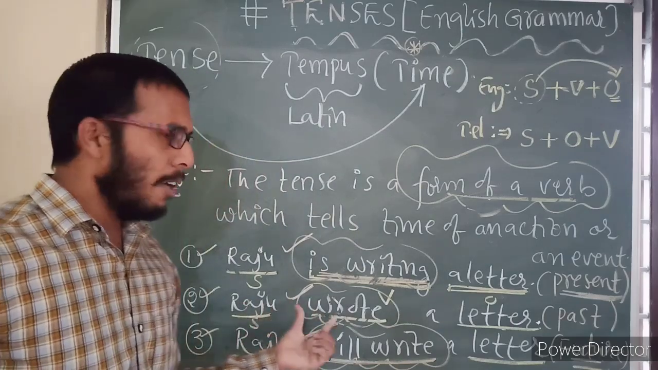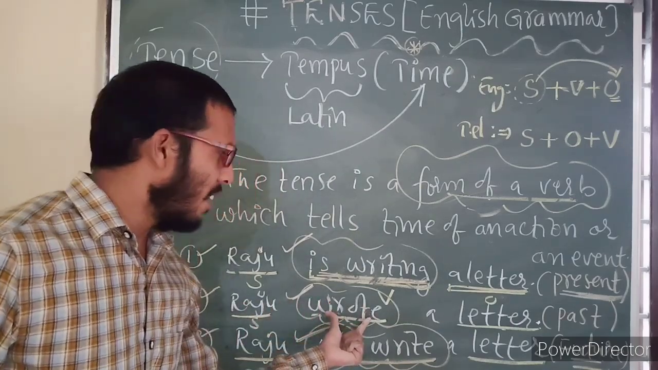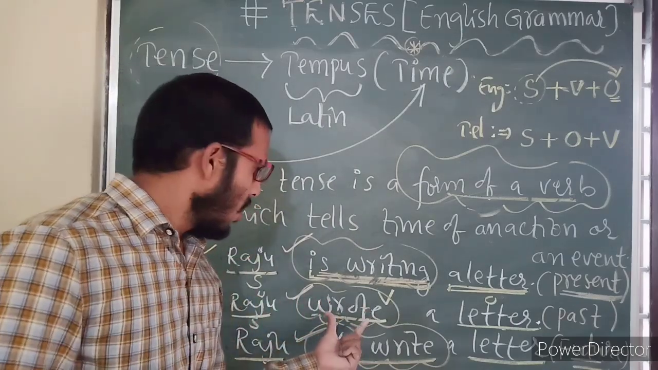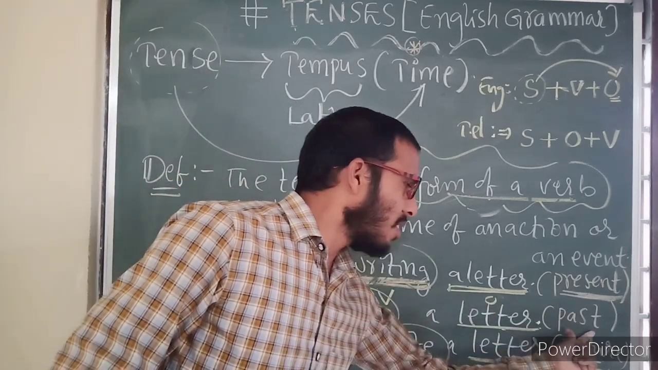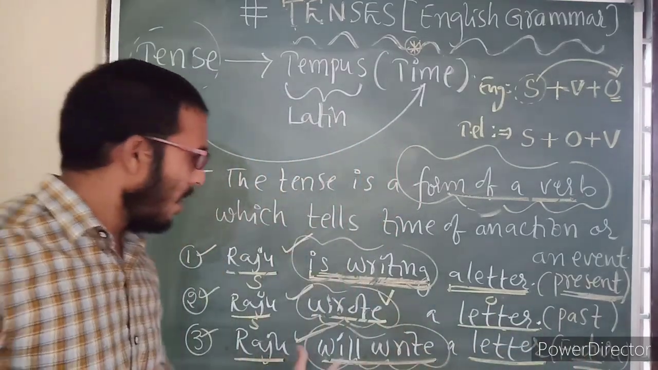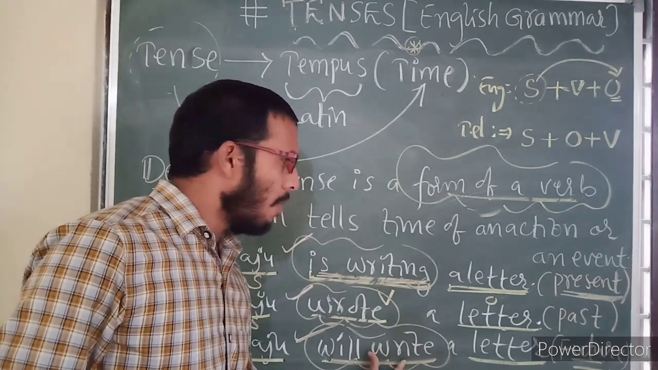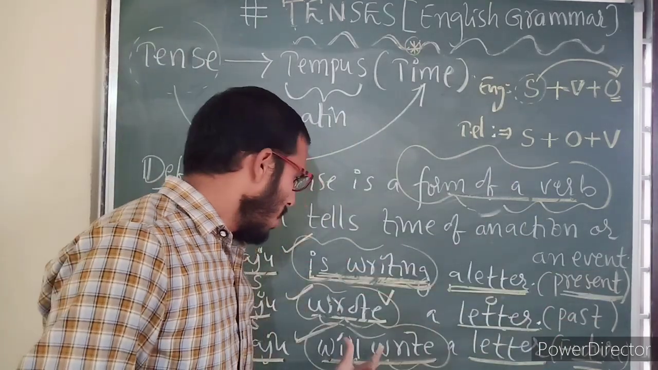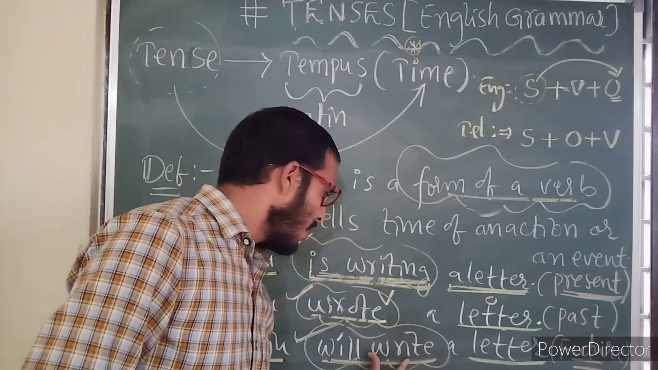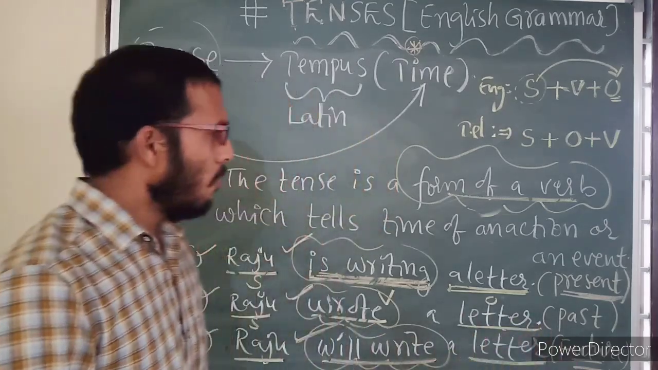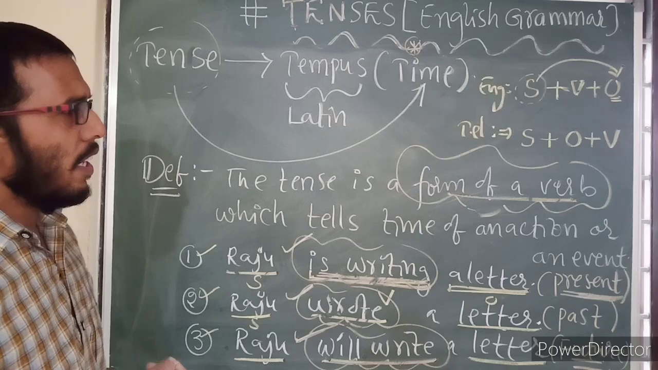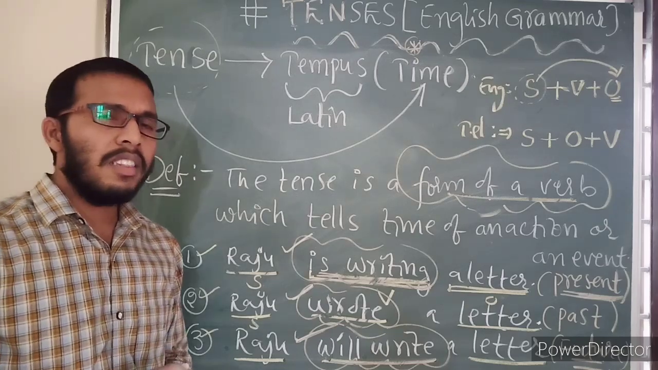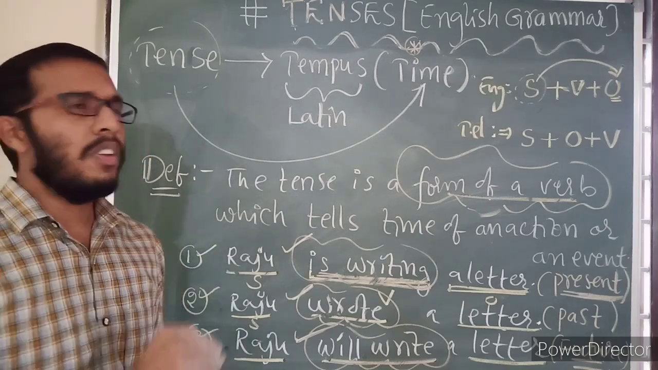In this second statement, this verb form represents an action that has completed. Therefore, this represents past tense. Now, in the third statement, "will write," this verb form represents that something is going to happen in the future. Therefore, this verb form represents future tense. Now, from this we have understood that in English there are a total of 3 tenses.